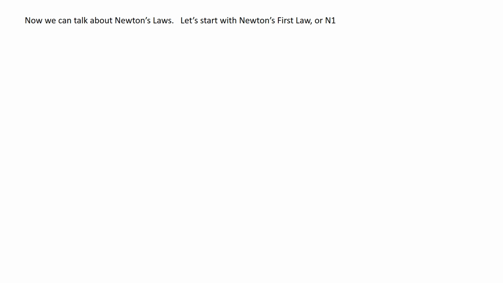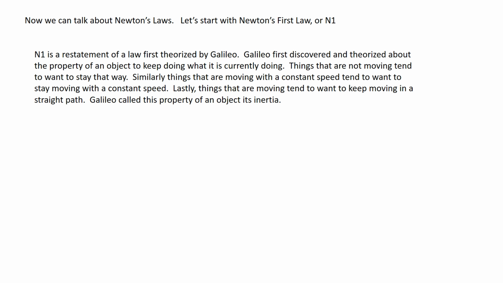Now we can talk about Newton's laws. Let's start with Newton's first law, or N1. Newton's first law is really a statement of a law first theorized by Galileo. Galileo first discovered and theorized about the property of an object to keep doing what it's currently doing. Things that are not moving tend to want to stay that way. Similarly, things that are moving with a constant speed tend to want to keep moving with that constant speed. Lastly, things that are moving tend to want to keep moving in a straight path.